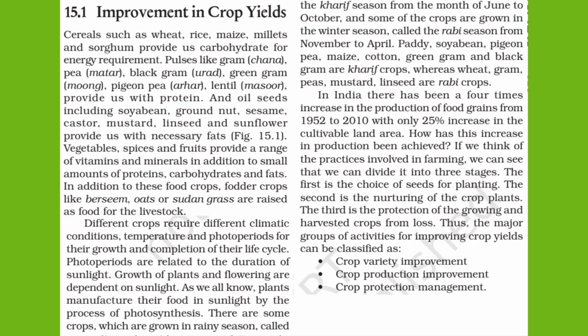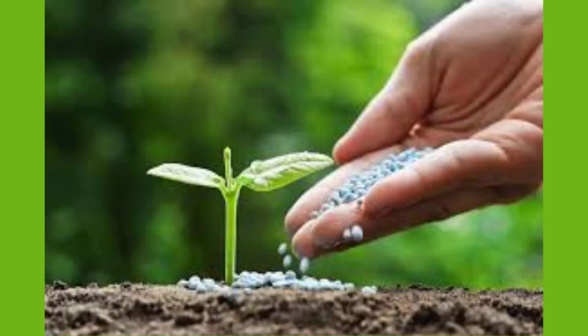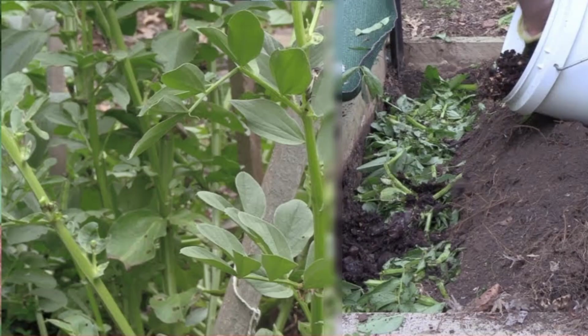The practices involved in farming to increase crop production can be divided into three stages. The first one is the choice of seed for planting. The second one is nurturing the crop plants, and the third one is protection of the growing and harvested crops from loss.